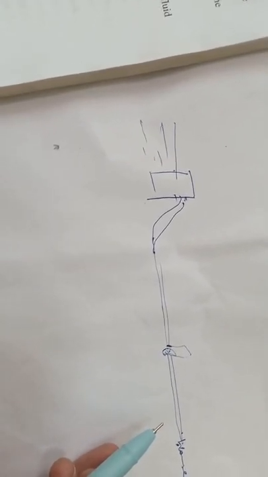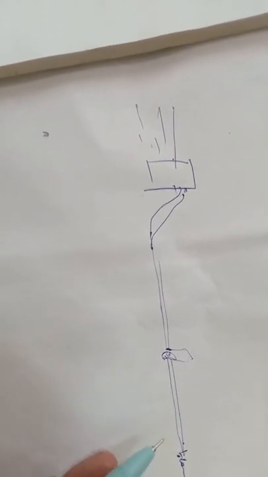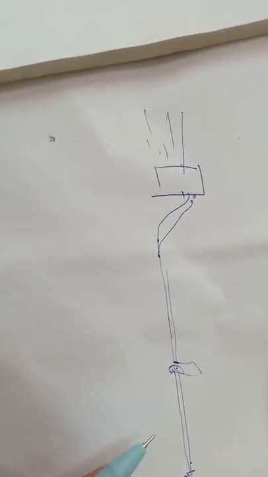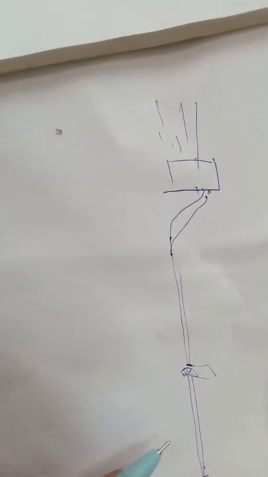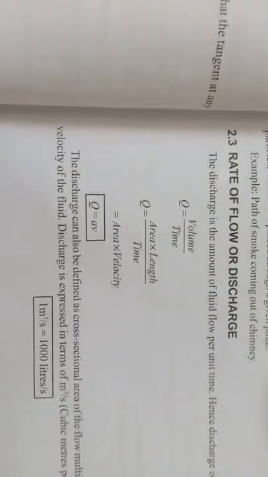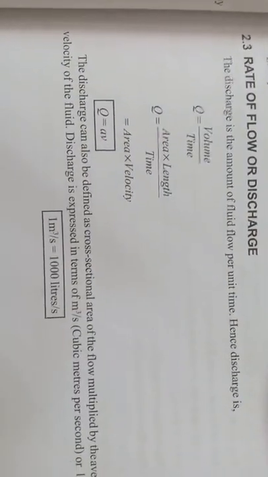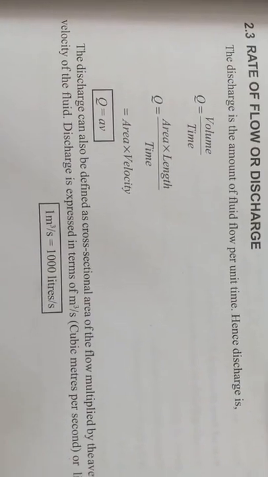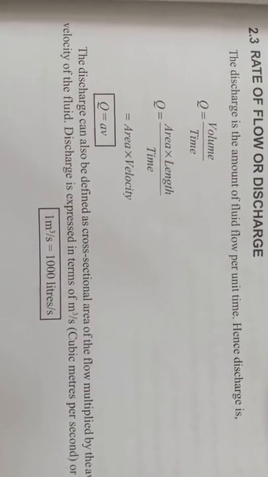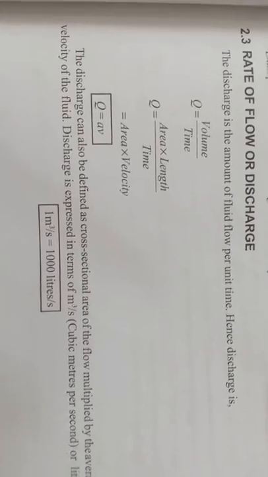So what is the volume or the amount of the fluid flowing per unit time? We call it discharge or rate of flow. Understood? So it is with respect to time. So we define discharge as amount of fluid flow per unit time. To write technically we write Q is equal to, so what is this Q?